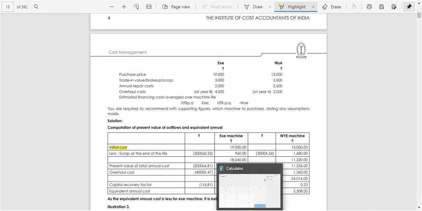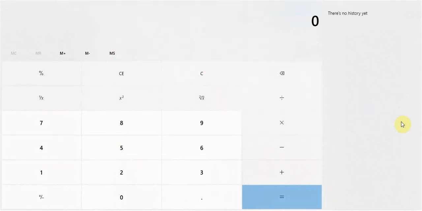So if you go to how we calculate, this is a simple calculator. The cost of capital is given as 10%, right? So here we need to divide 1 by 1.10, because 10% is the cost of capital. If it is 20%, it is 1 divided by 1.20, right? That is how we need to calculate.